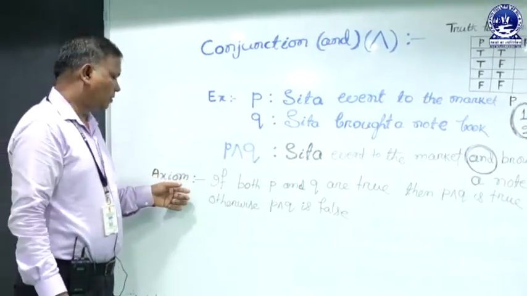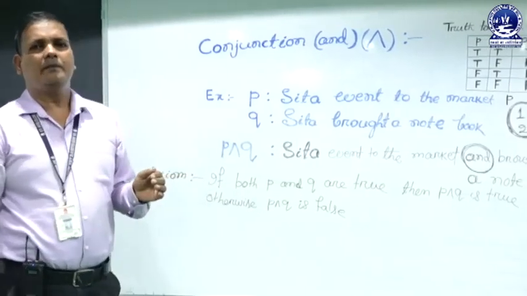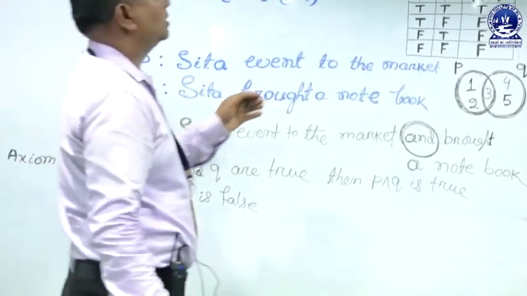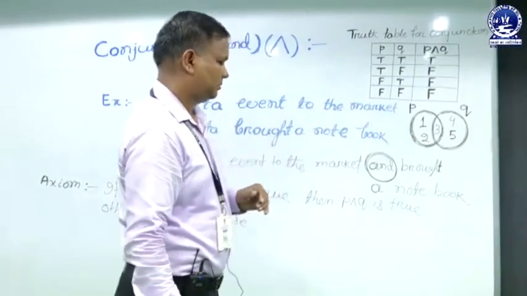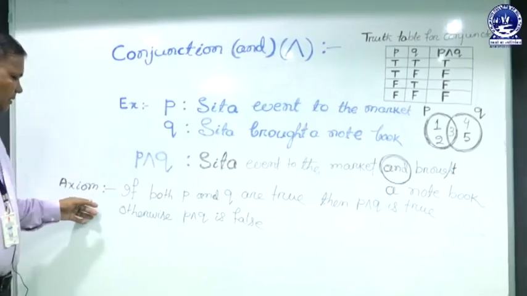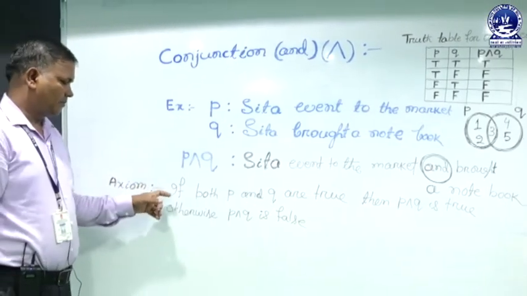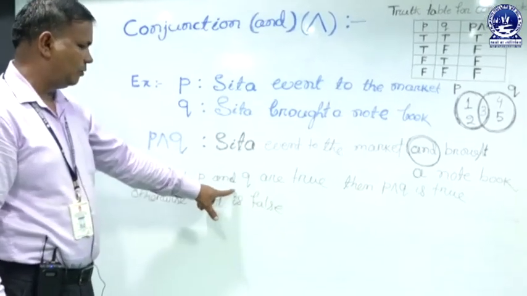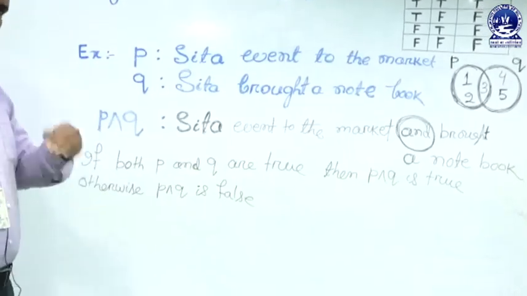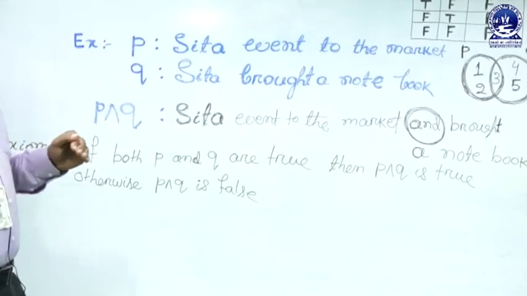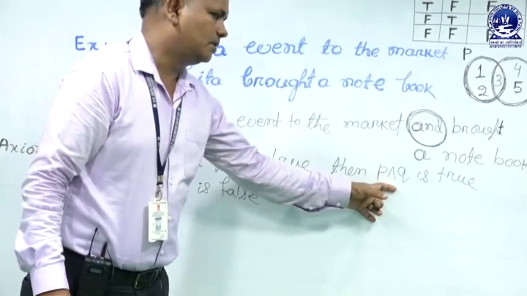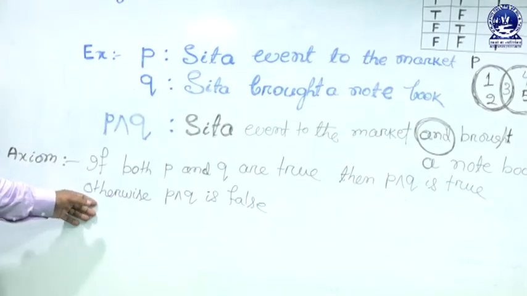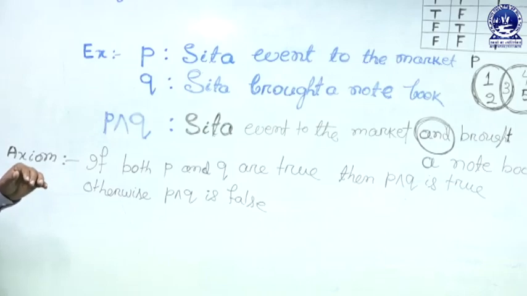Now we are going to the axiom. Axiom का मीनिंग है a rule for the truth table for the conjunction. conjunction का axiom: if both P and Q are true, P is true and Q is also true, then its conjunction must be true. Otherwise P conjunction Q is false.